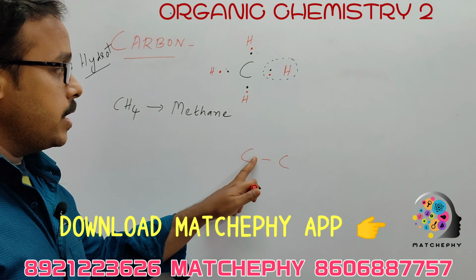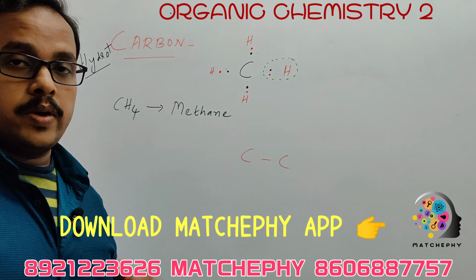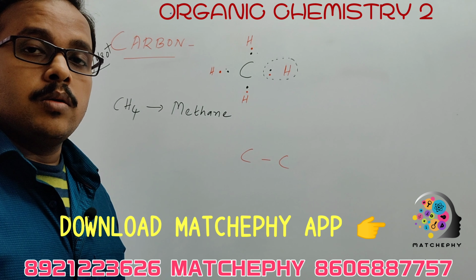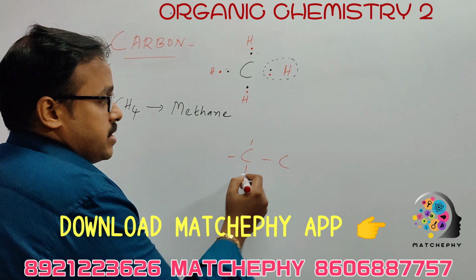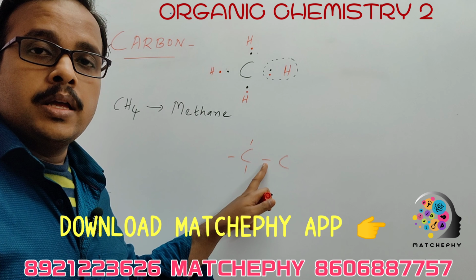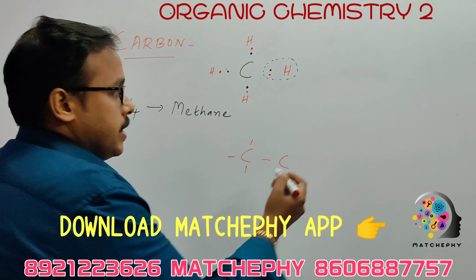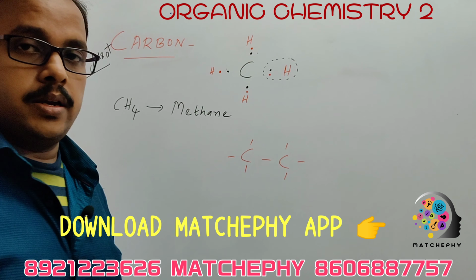If one pair of electrons is shared using one covalent bond, how many electrons will be left out for each carbon atom? In this carbon atom, 1, 2 and 3 will be left out, because the fourth electron has been shared with the other carbon atom as a single covalent bond. Here also, 3 free electrons will be there.